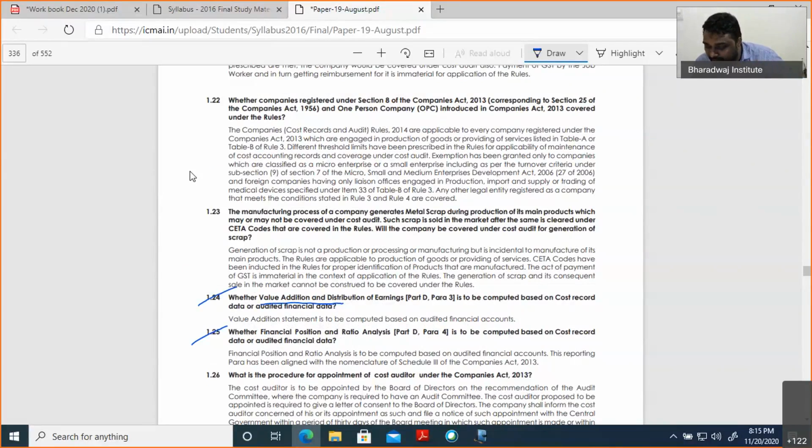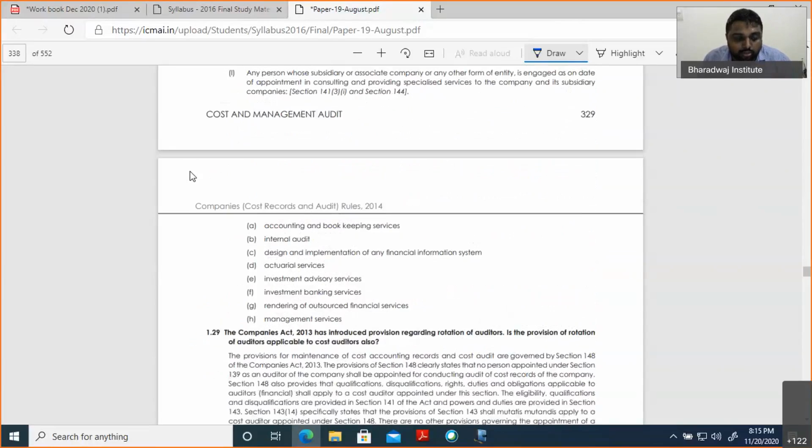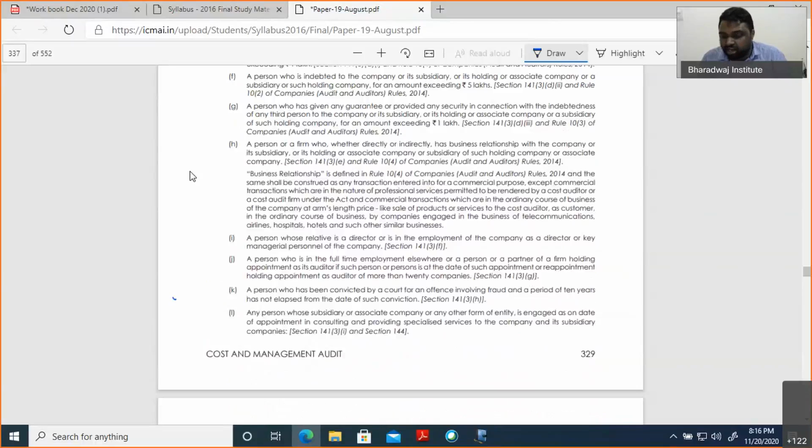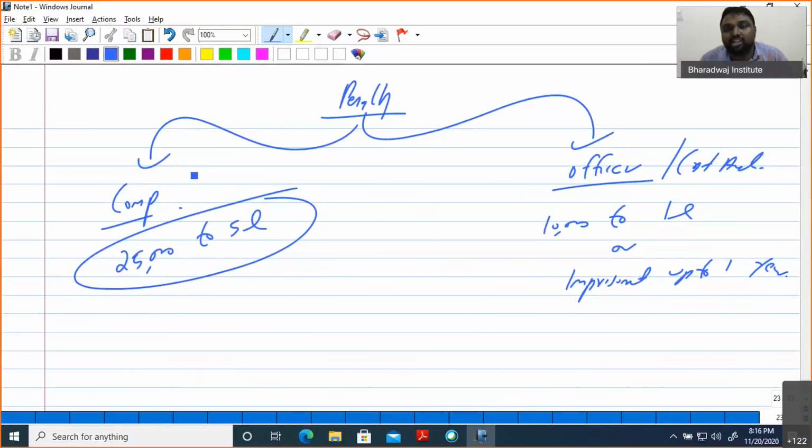What example question have I told you? In the current scenario, if the statutory audit is not completed, we cannot do value addition and all. So these are all points we have already discussed, and you can go through that. This is relevant, but in your online pattern, theory questions will be very few. So I avoided a lot of questions. See, qualification and disqualification, I have not discussed, because in the online pattern it is not relevant.